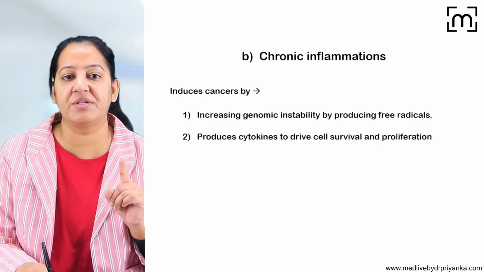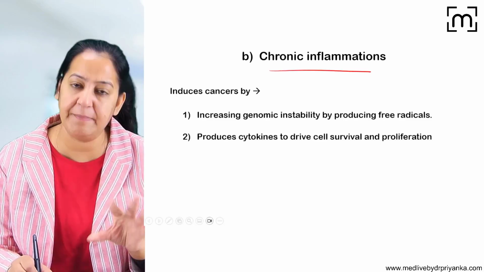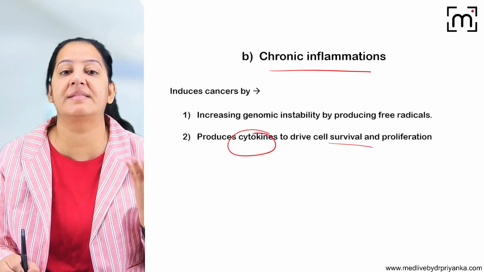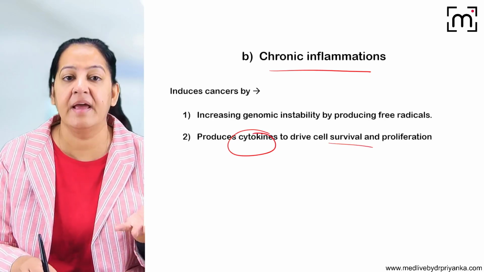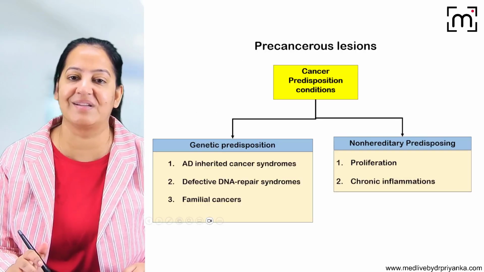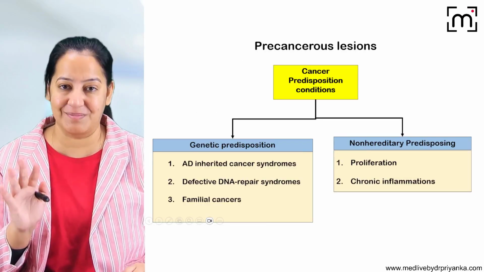In chronic inflammation, whenever there is chronic inflammation of any particular organ, inside that organ cytokines are there that cause increased cell survival, and that can lead to cancer. And there is also genetic instability due to chronic inflammation, and that can also lead to cancer. So we are done with cancer predisposing conditions.